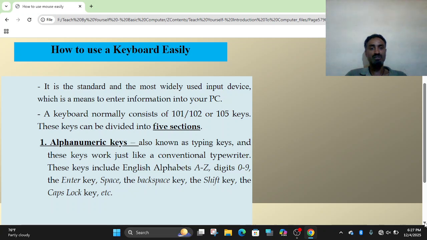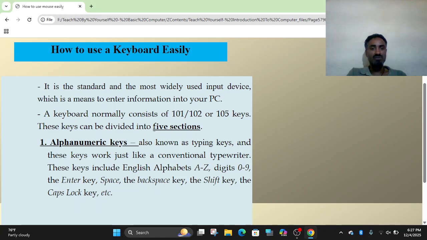When we say data, it is a letter, a number, characters, any special characters, a picture. Letters, numbers, symbols and punctuation marks are fed into the computer system using the keyboard. On the keyboard, there are special keys also. Around 101, 102 or 105 keys are found; it varies from computer to computer.